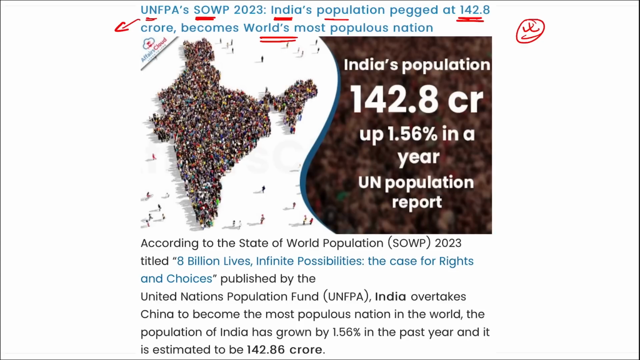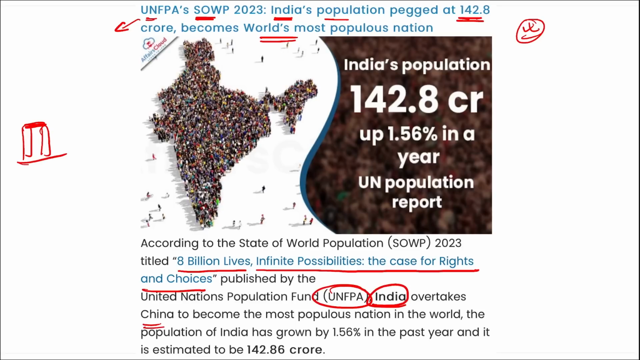See, what happens is when there are data charts, sometimes the data between these two countries, India and China, is so close that sometimes China takes over, sometimes India takes over by just a marginal number. So this keeps on fluctuating. But now, this report was released by the United Nations Population Fund about the state of the world population, and this report was titled 8 Billion Lives, Infinite Possibilities: The Case for Rights and Choices. Here it stated that India has overtaken China to become the world's most populous nation.